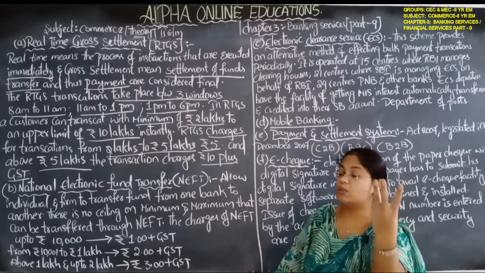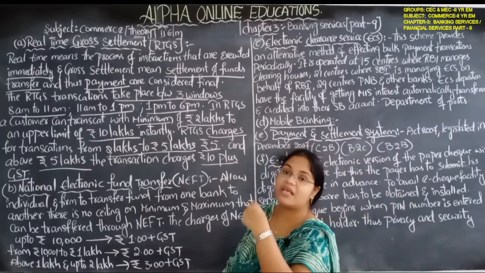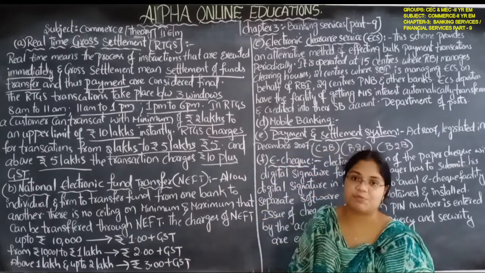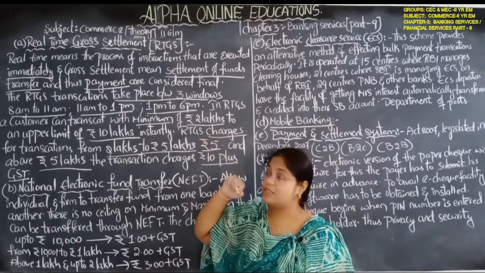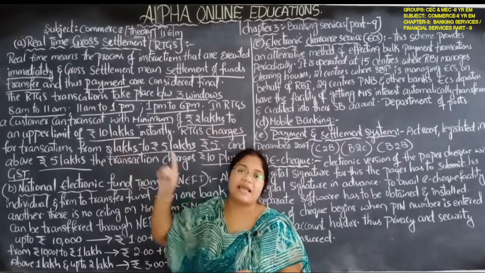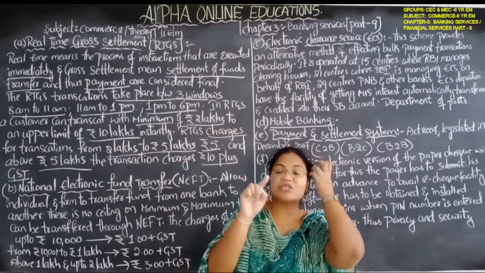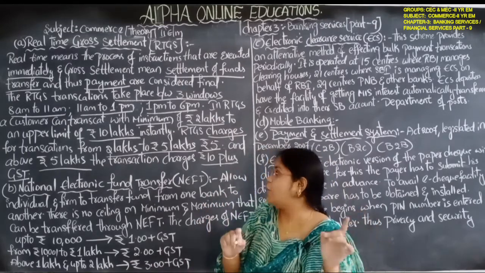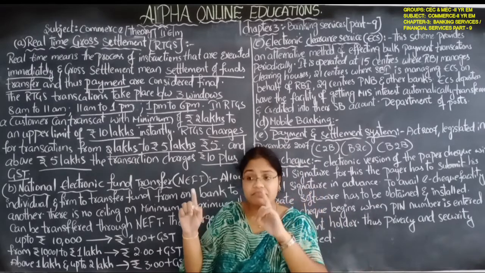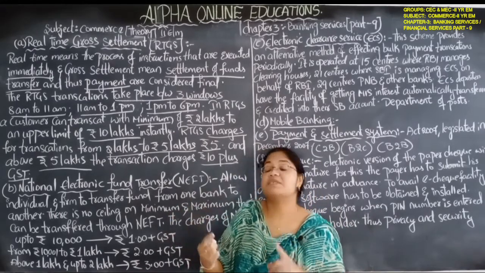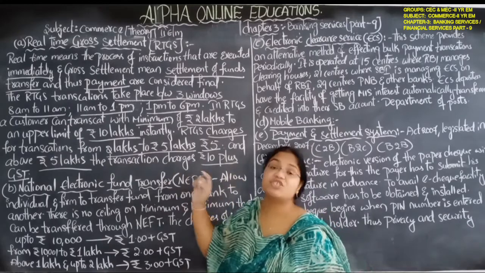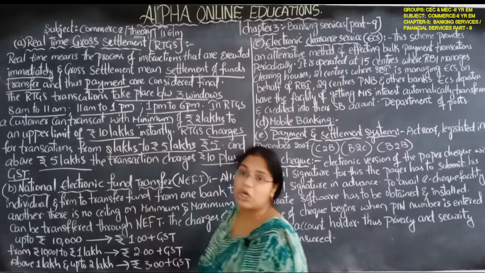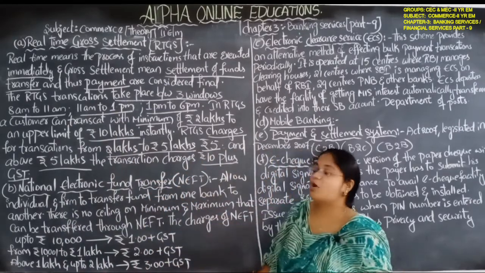Daily there are three windows: first from 8 a.m. to 11 a.m., second from 11 a.m. to 1 p.m., third from 1 p.m. to 6 p.m. Minimum 2 lakh rupees and maximum 10 lakh rupees. From 2 lakhs to 5 lakhs they charge 5 rupees. Above 5 lakh rupees, they charge 10 rupees plus GST. That is about the electronic real-time gross settlement.